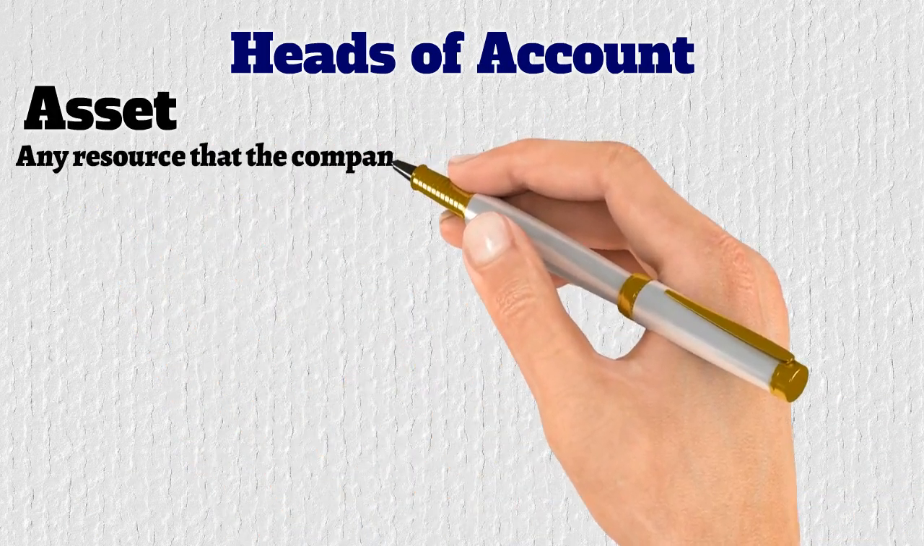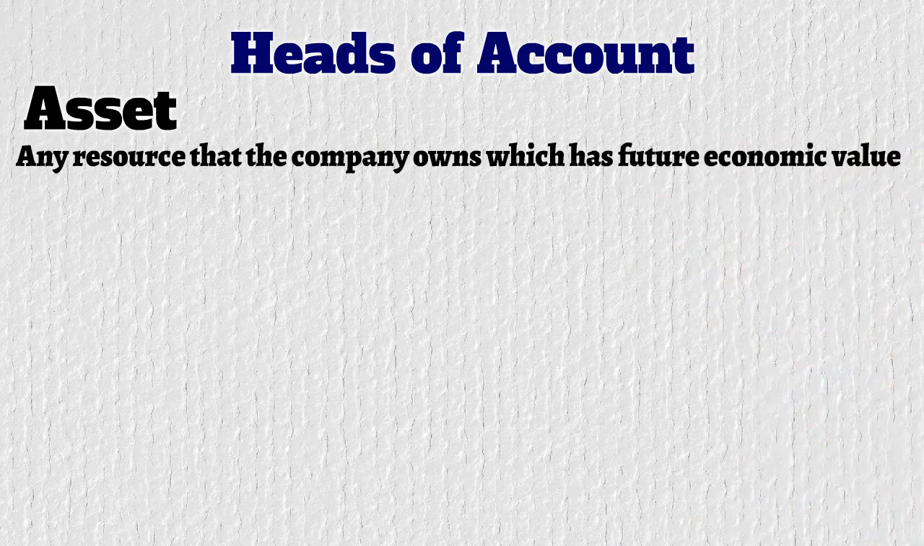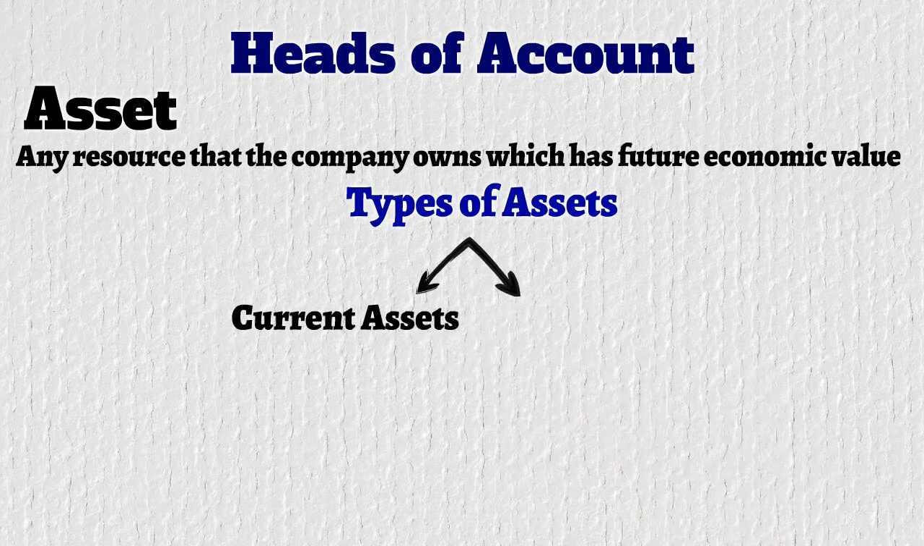So the definition of an asset is any resource that the company owns which has future economic value, and there are 2 main types of assets in accounting. That are current assets and non-current assets or fixed assets. So, what are current assets?